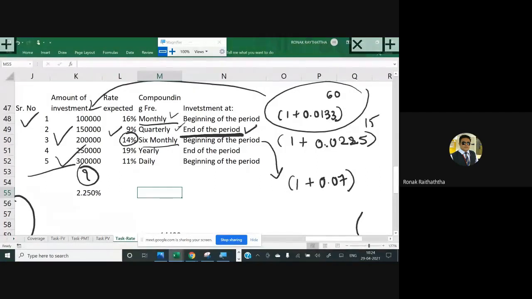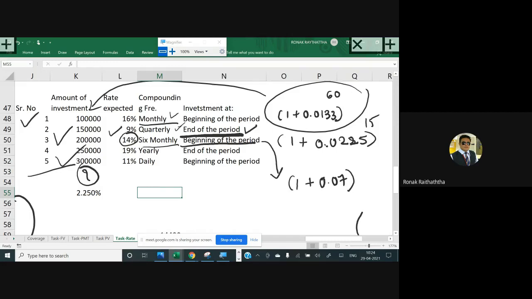So first of all, your N should be converted to 6 monthly. So there are 3 years left now. So 3 years multiplied by 2 semi-annual periods in 1 year. So N would be 6. And I'm writing 6 only because we are investing at the beginning of the period. So even for the first period, you will be getting the interest because you are investing at the beginning of the period and not at the end of the period.